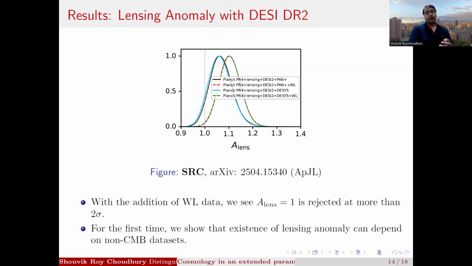Previously with PR3 likelihoods or the Planck 2018 likelihoods, you see the lensing anomaly even with just the CMB data. But here with PR4, we do not expect a lensing anomaly in the dataset, because PR4 has actually higher sky fraction, as well as a lower, less than 1 sigma lensing anomaly in the ΛCDM model. But here we see that with the weak lensing data, the lensing anomaly is more than 2 sigma again. So this is a significant result, because we cannot say that we have gotten rid of the lensing anomaly as of yet, because we see its existence with the weak lensing data.